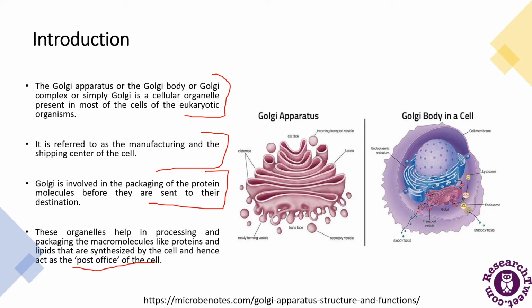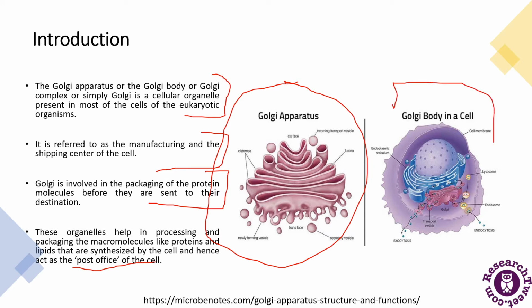This is basically a magnified view of the Golgi apparatus, and this is the cell part. All these structures are mentioned here itself.